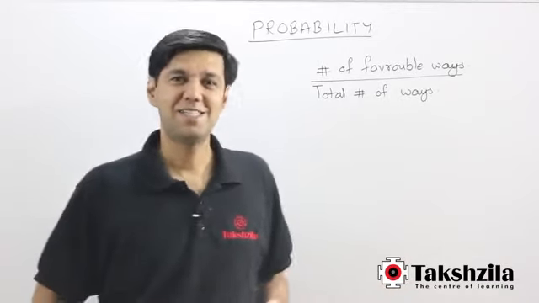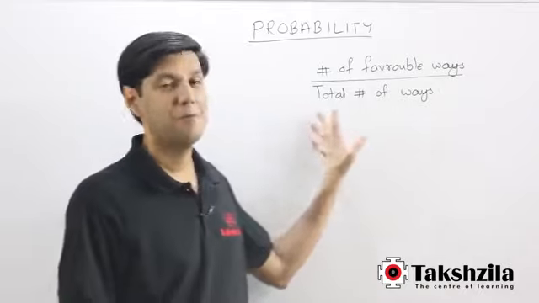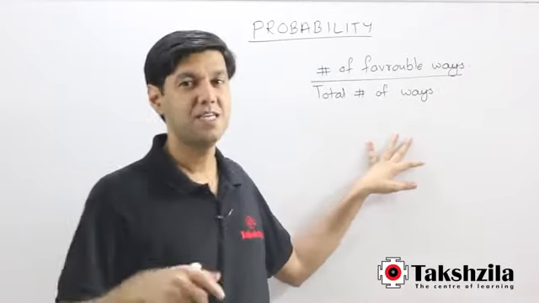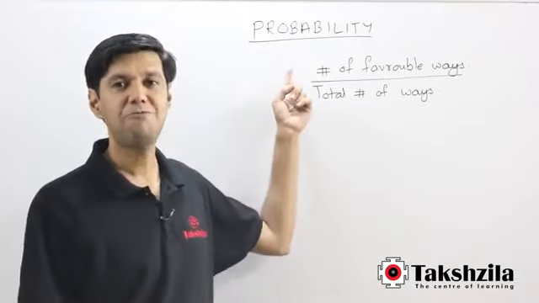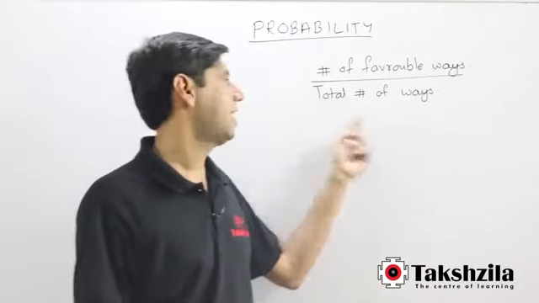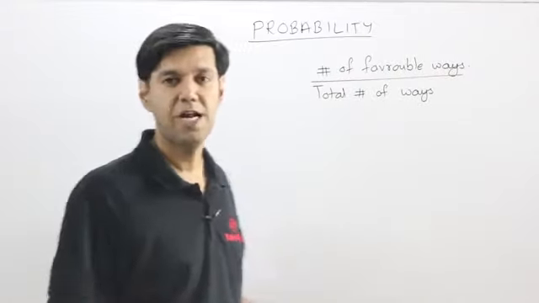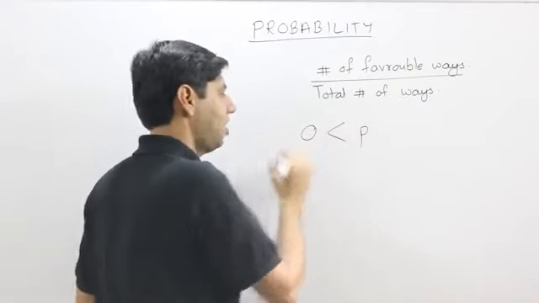Probability. That is the topic for this session. We all would be aware that probability is defined in a very simple way. It's a possibility, a chance happening, and that chance is measured as the number of favorable ways divided by the total number of ways. Since the number of ways have to be non-negative, we know that probability will always be non-negative.